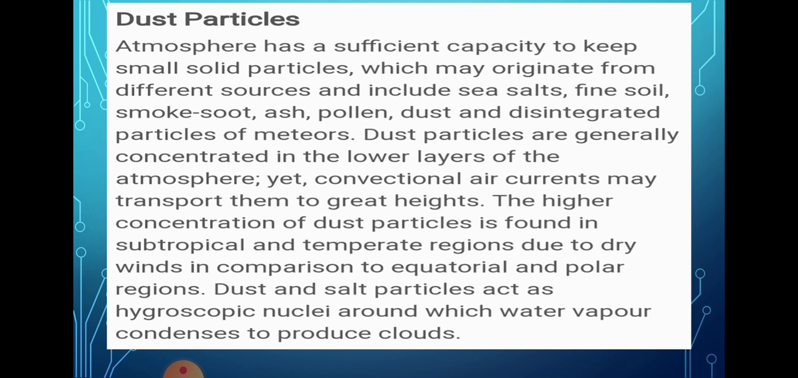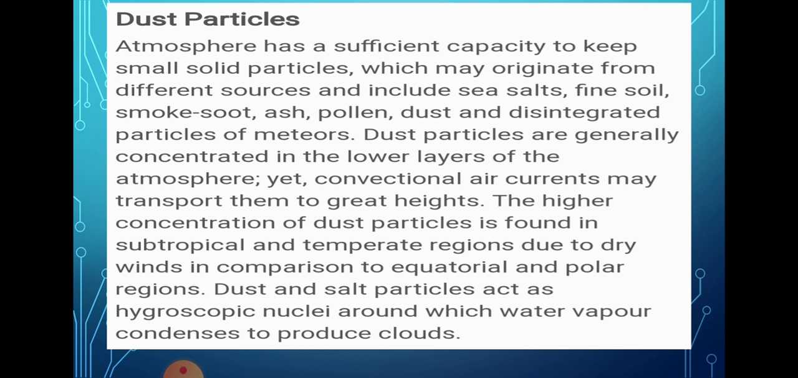The next one is dust particles. The atmosphere has sufficient capacity to hold small solid particles. These originate from different sources including sea salt, fine soil, smoke, ash, pollen, dust and the disintegrated particles of meteors. Dust particles are generally concentrated in the lower layer of the atmosphere. Convectional air currents may transfer them to a greater height.